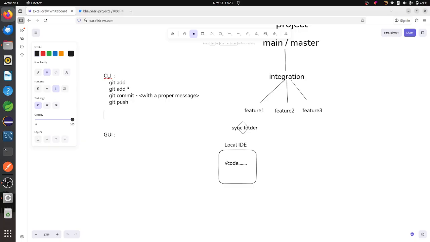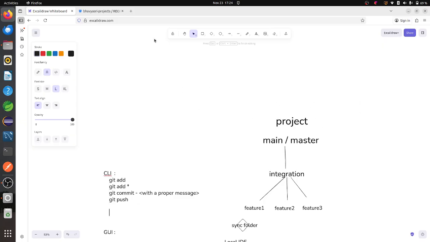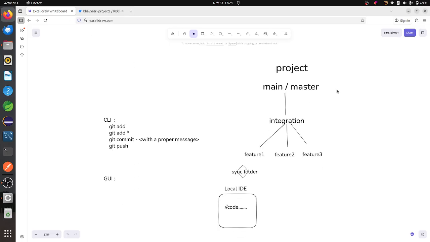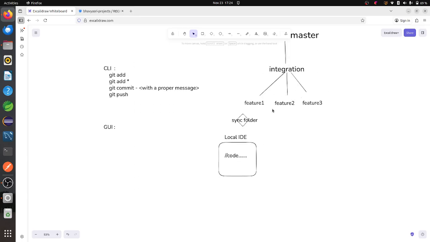And then if you want to clone the project, they'll create one project folder. Inside this one is the project. Sorry, here they'll create the repositories, and inside every repository, they'll maintain some branches according to these steps: main or master branch, then integration branch, then feature branches. So we have to clone that one.